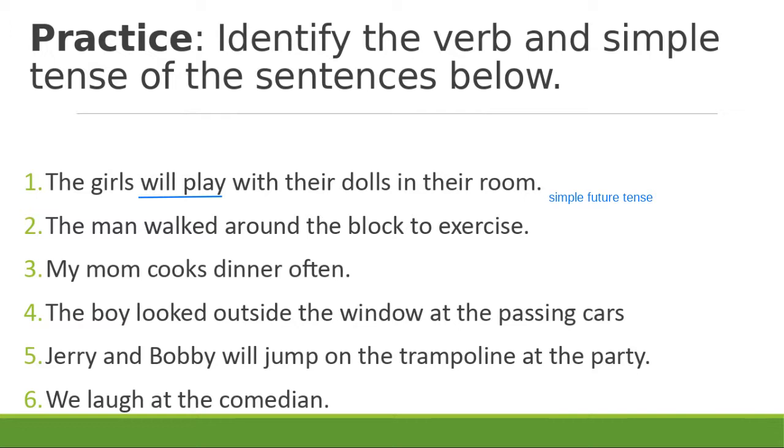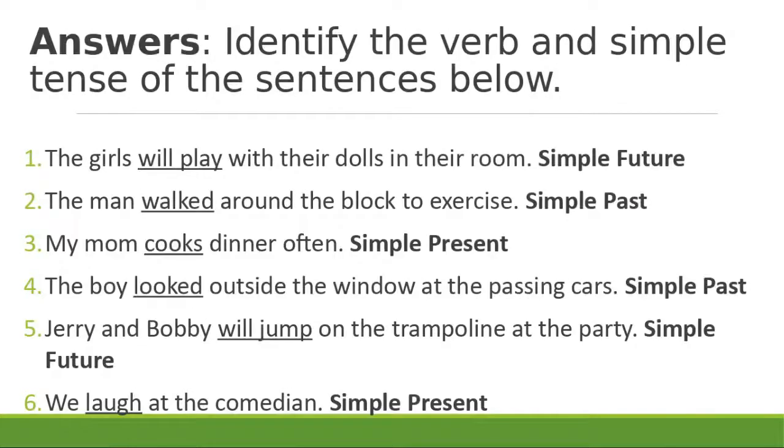So go ahead and look at 2 through 6, pause the video, and see which ones you can figure out. I'll show you the answers next. All right, we have walked with an ed, that makes it simple past. We have cooks, just the plain verb, so we're talking simple present. We have looked with an ed, we're talking simple past. We have will jump, and so we're looking at simple future. And we have laugh, which is simple present.